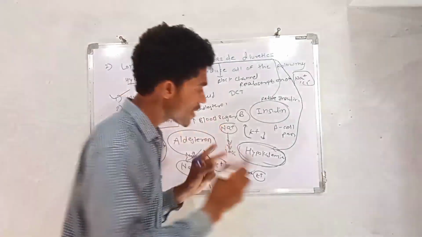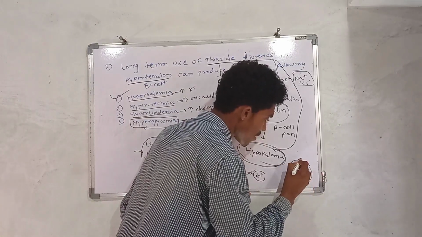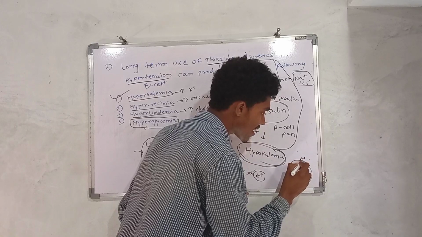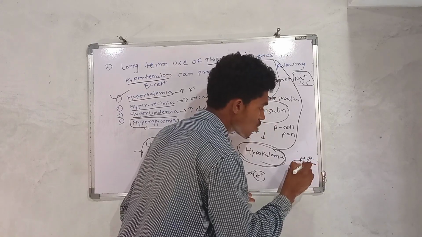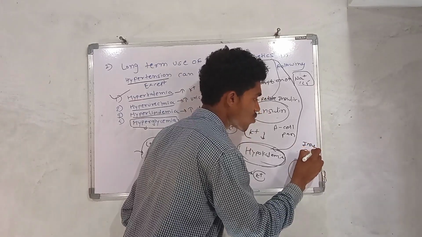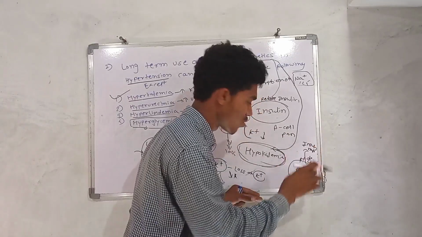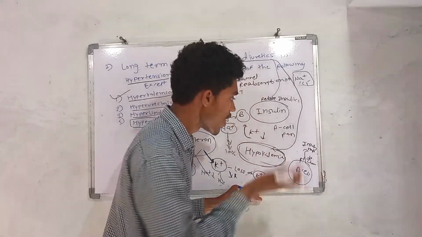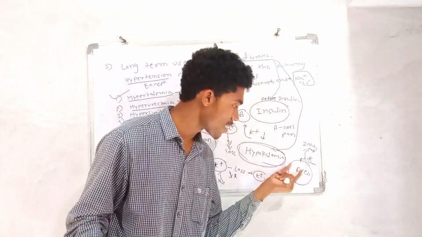So on the beta cell of the pancreas, some potassium dependent channels are there, and through that channel release of insulin happens. That is not the only channel for the release of the insulin. Other channels are also there, but one potassium dependent channel is also available on the beta cells.